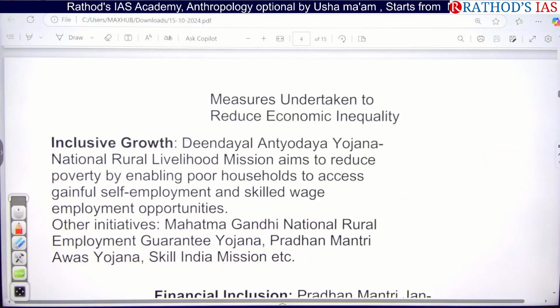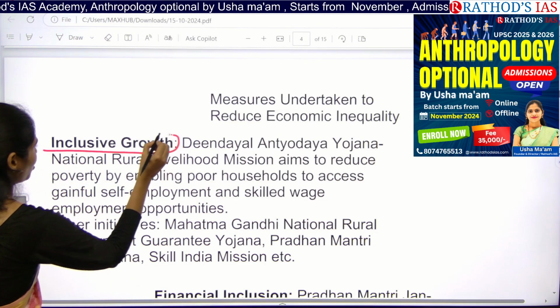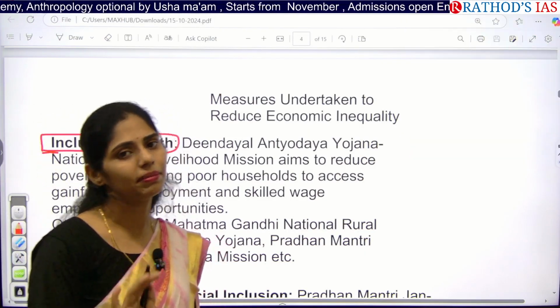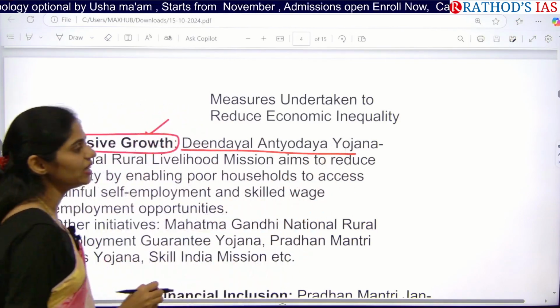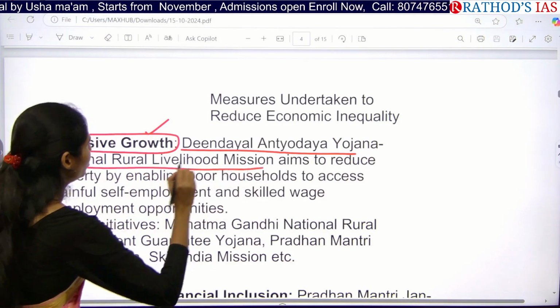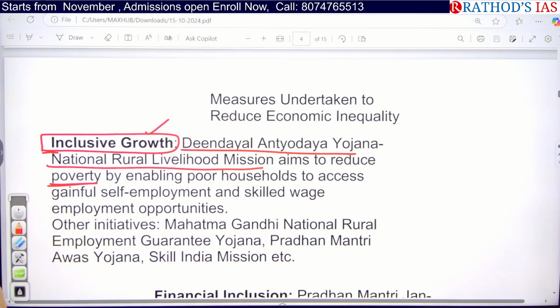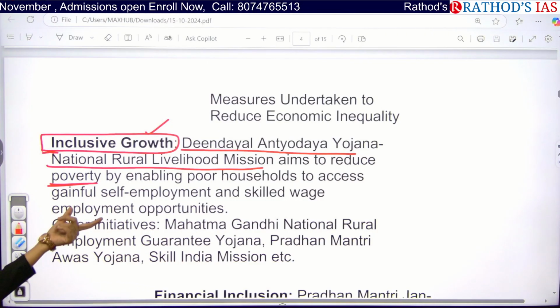So what are the measures taken by the government to reduce this inequality? First one is, yes, we always focus on inclusive growth, but I don't know whether we are following that or not. It is only on paper. For this inclusive growth, the government came up with the Deen Dayal Antyodaya Yojana, and we also have the National Rural Livelihood Mission. These two schemes especially focus on poverty, self-employment, and improving the skills of the people.